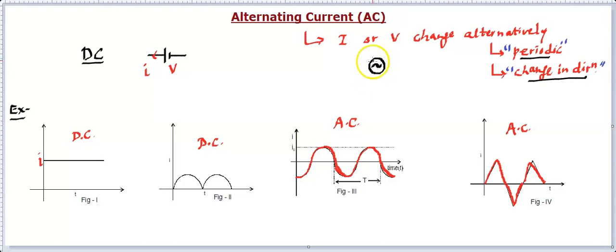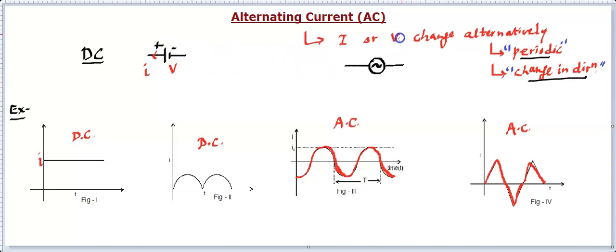But it simply means sometimes it will be upside, sometimes it will be downside. So there will be two terminals like this. Two terminals will be like this. So this is the AC source symbol. Unlike the battery, you clearly know what is plus and what is minus.